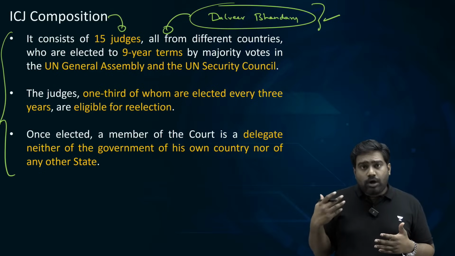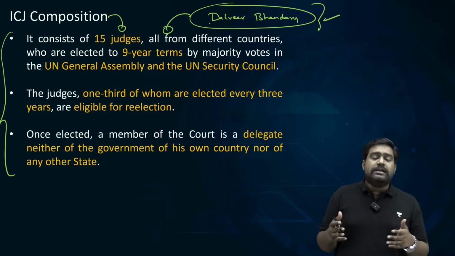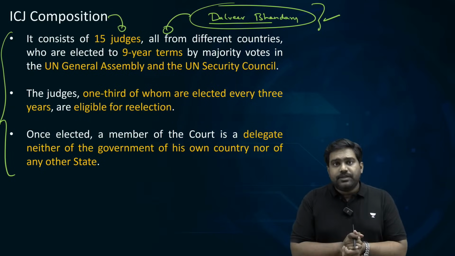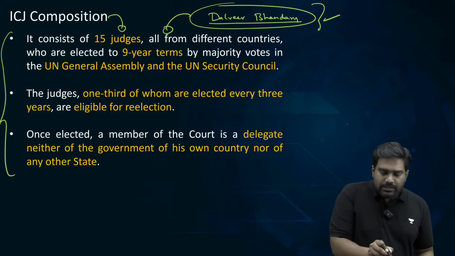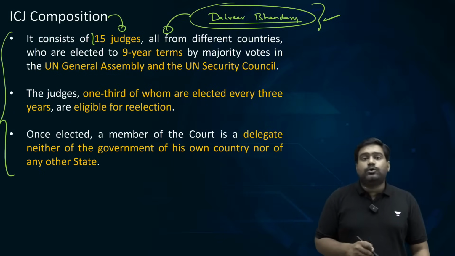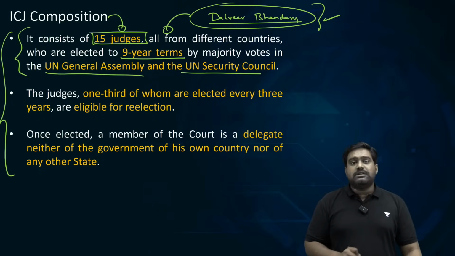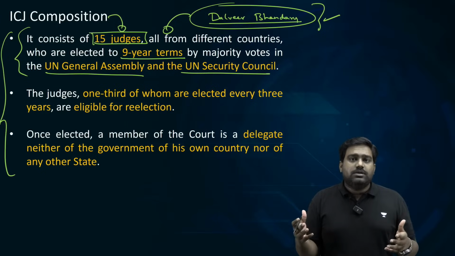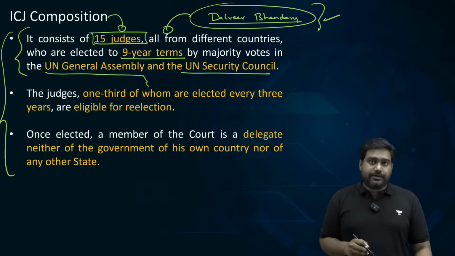And India finally got the support of most of the countries, and Dalveer Bhandari from India got elected as an ICJ judge, and currently he is serving a term. So because of that, the composition of ICJ is also important. There are 15 judges in total elected for 9-year terms by both the UN General Assembly and Security Council. Elections are held in both the Security Council and General Assembly, and finally these judges are elected.